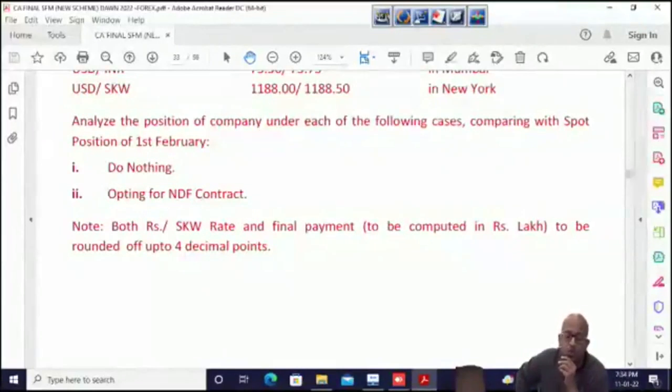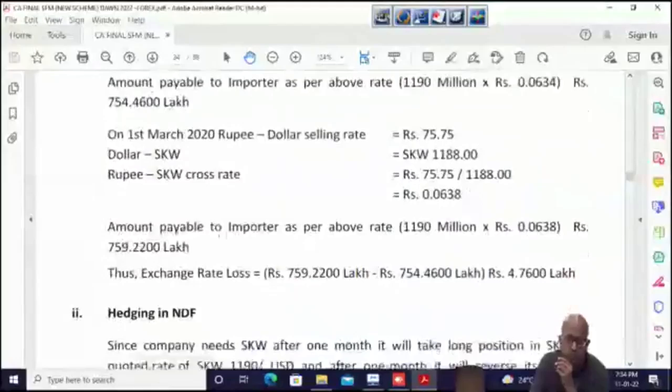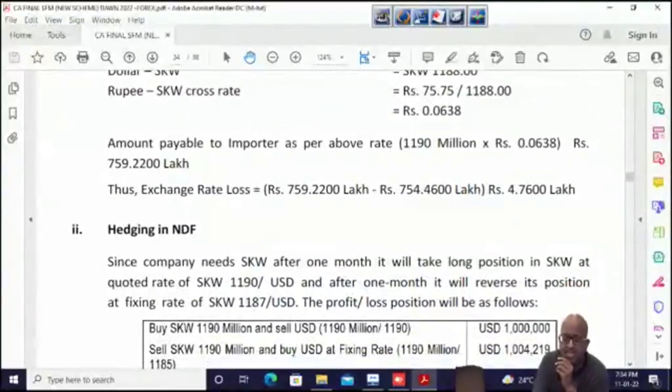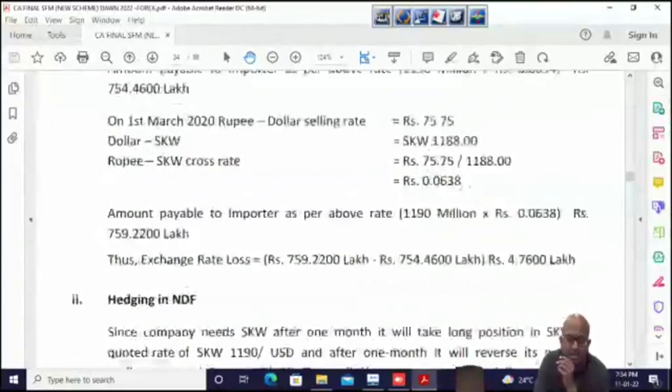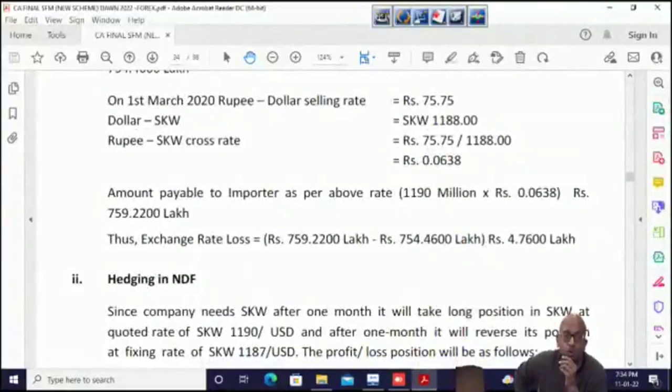NDF. So to find out the rupee outflow, please understand the NDF was done separately. The NDF was done separately, but you have to ultimately pay based on the 1st March rate. So the 1st March rate, the payment which we got, that payment was 759.22 lakhs. So that's the payment you have to make. And on the NDF, you have a profit. So that profit will reduce your net outflow.